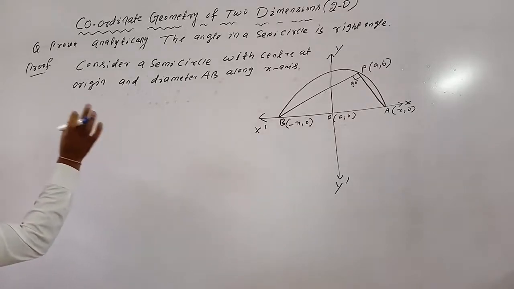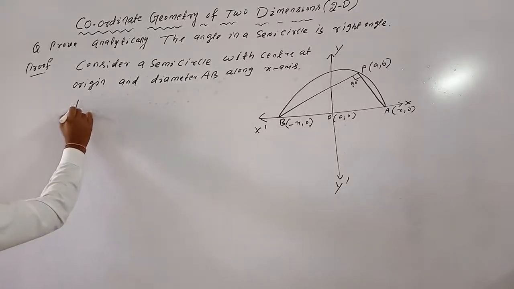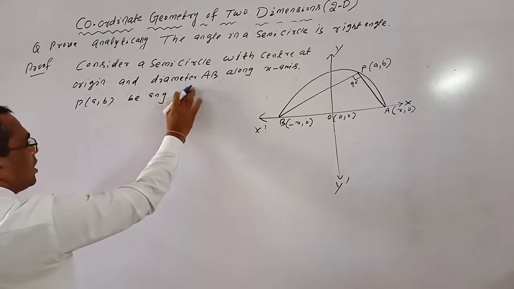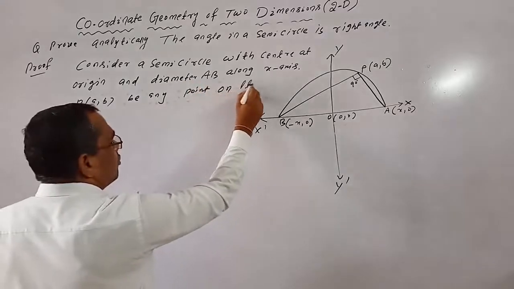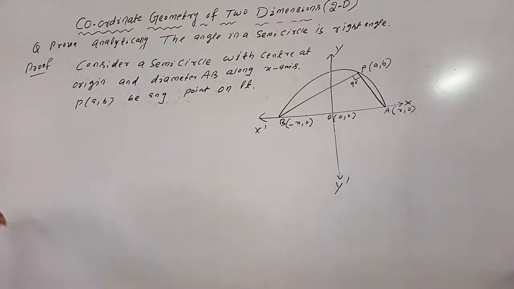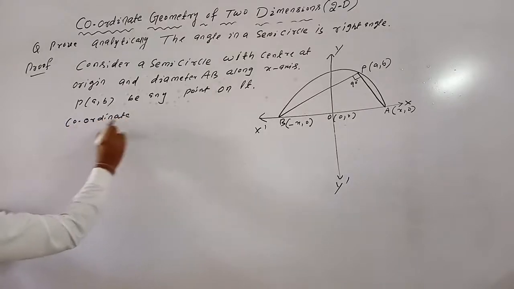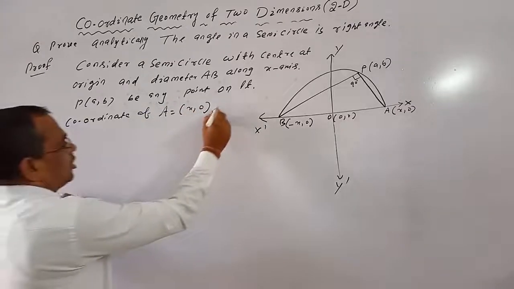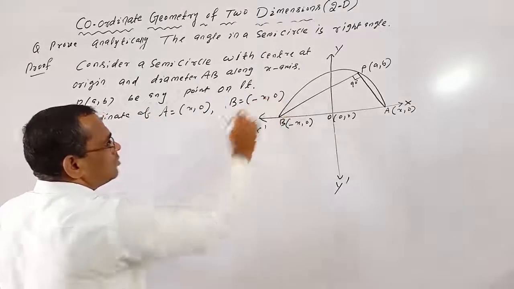So consider a semicircle with center at origin and diameter AB along the x-axis. P(a, b) is any point on it, and the coordinates of diameter AB are: coordinate of A equal to (x, 0), coordinate of B equal to (-x, 0). Okay.